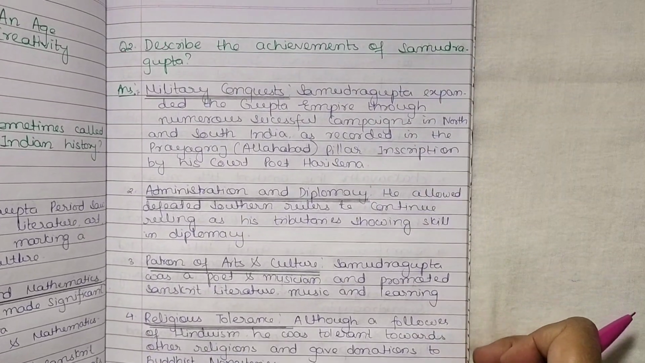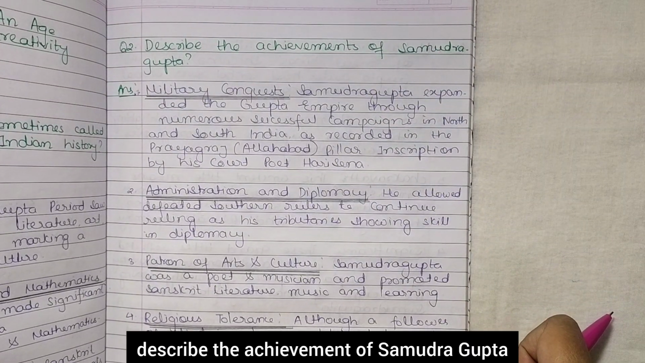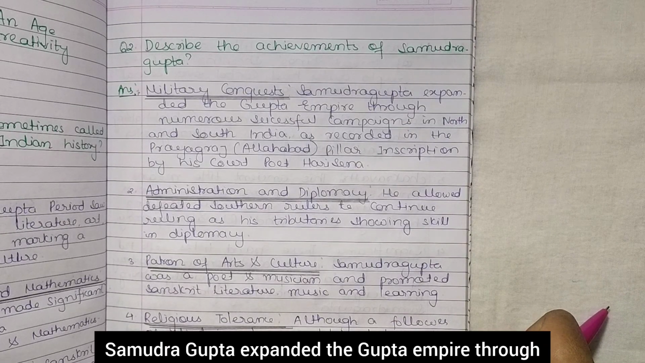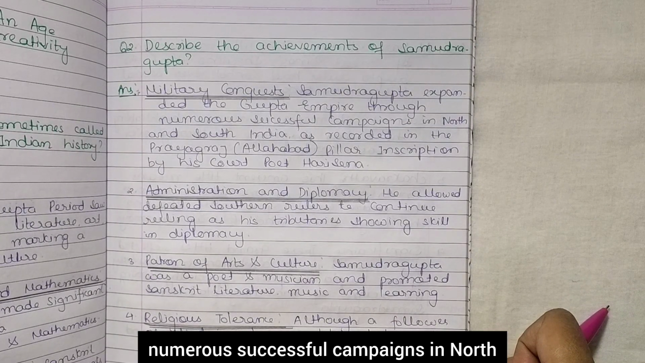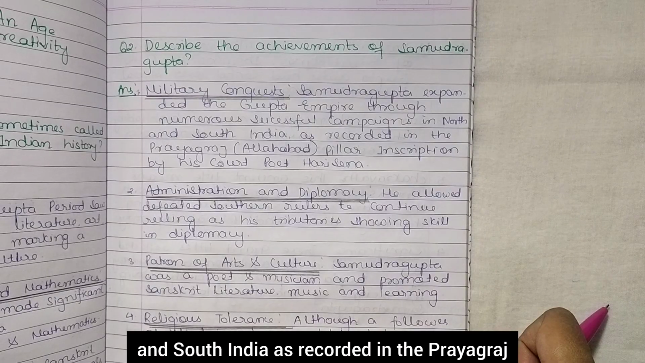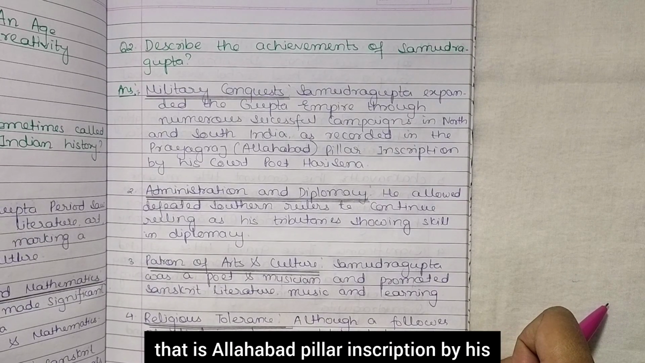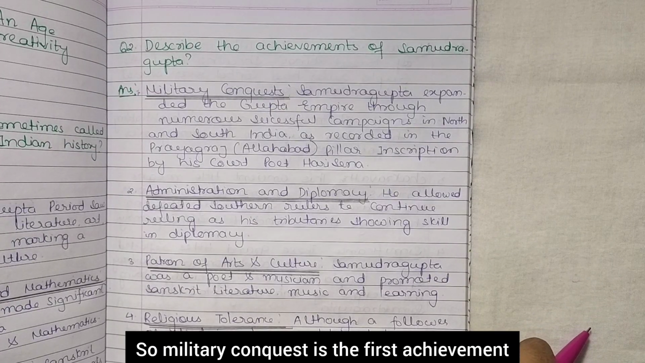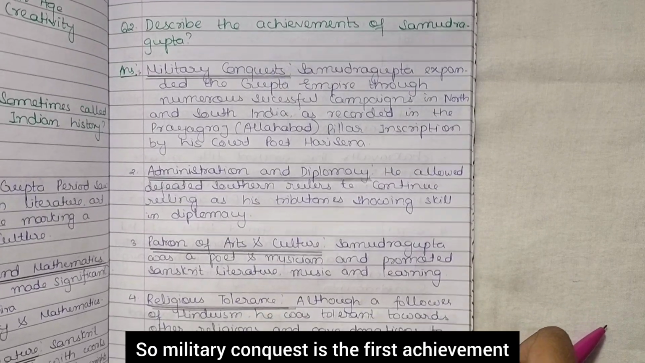Next question is, describe the achievement of Samudragupta. So first is the military conquest. Samudragupta expanded the Gupta Empire through numerous successful campaigns in North and South India, as recorded in the Prayagraj, that is Allahabad pillar inscription by his court poet Harisena. Okay, so military conquest is the first achievement.